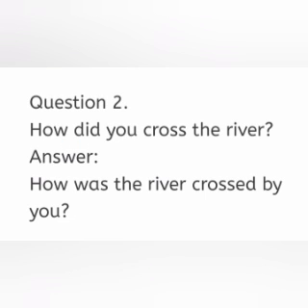The second question is, how did you cross the river? We've already discussed how to transform the interrogative sentence from one voice to another in the previous part of the video. This is a WH question. We have to write the question word how. The next step, we have to check which tense is involved in the sentence. The question is in past tense, so we have to add the past auxiliary be verb. The word river is singular, so we have to add was. The question word, auxiliary be verb and the subject: how was the river.